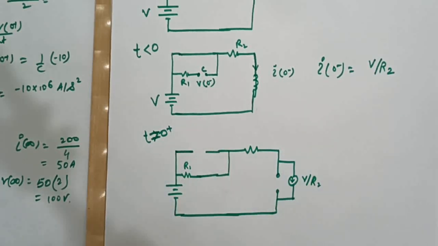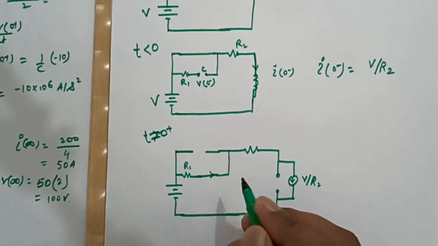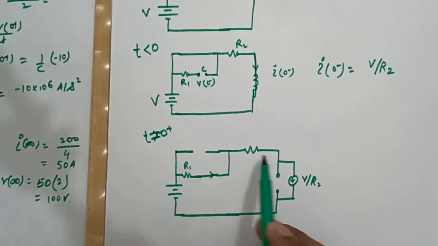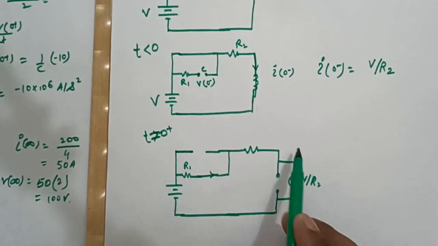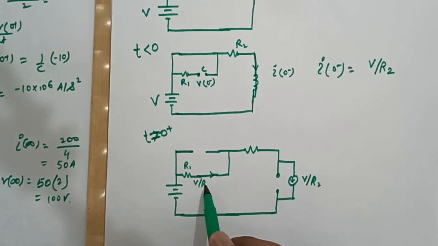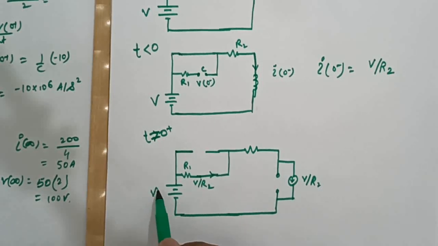So this will be R1, and whatever current flowing through this, that is V by R2, will be the same as the current flowing through it, because only this path exists for the current to flow. So this is our V by R2.